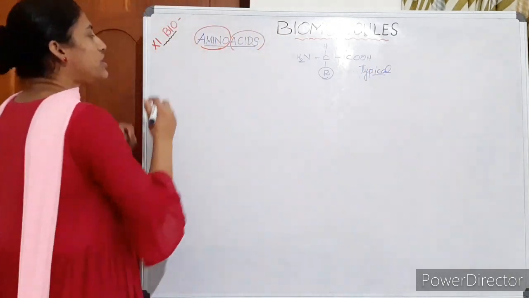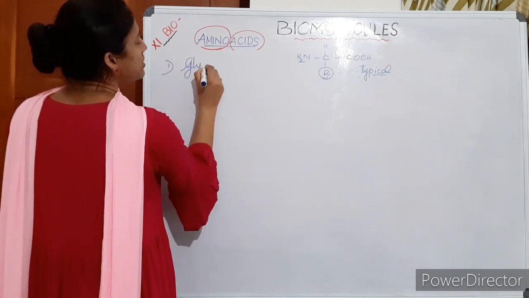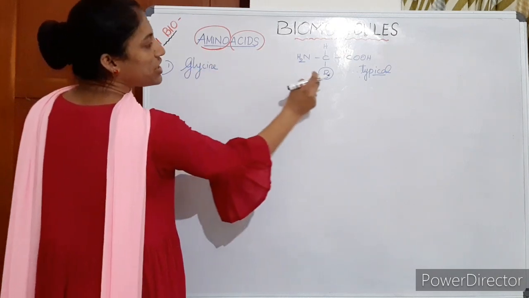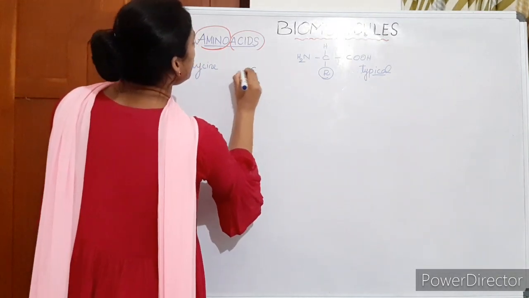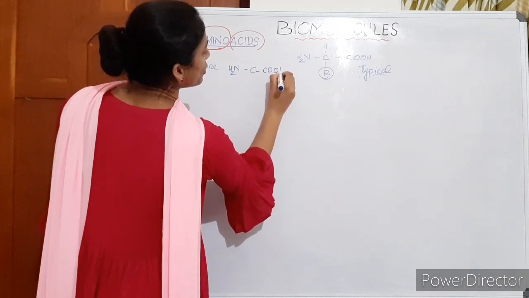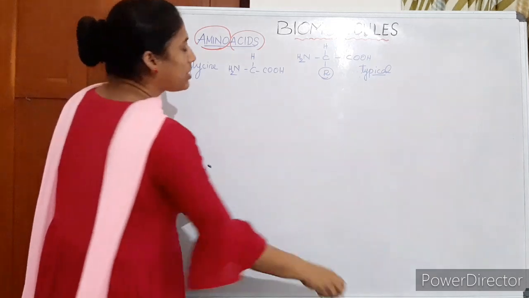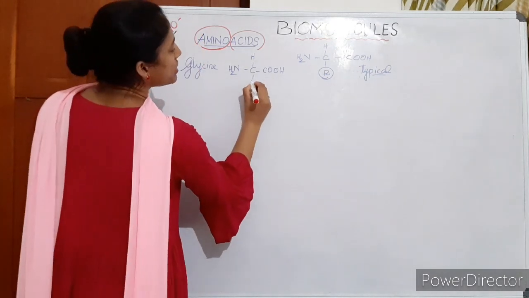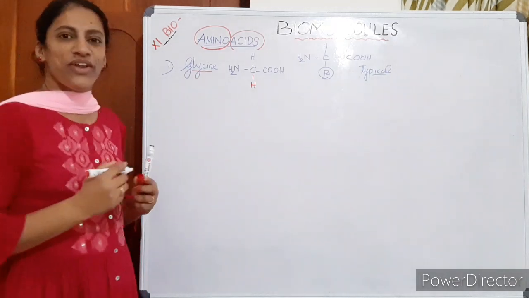Okay, then which is the simplest amino acid? The simplest amino acid has hydrogen as the side group. So the simplest amino acid can be written like this. Its molecular structure is like this. Here is hydrogen, and the variable group, the side group, also is hydrogen. This is known as glycine.